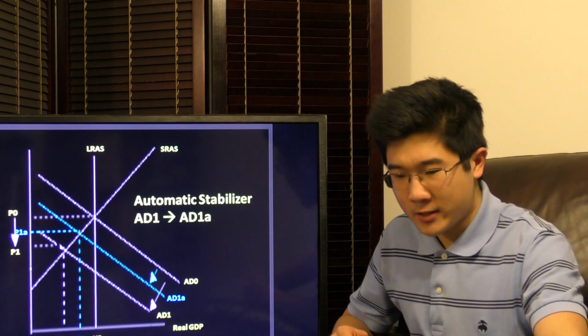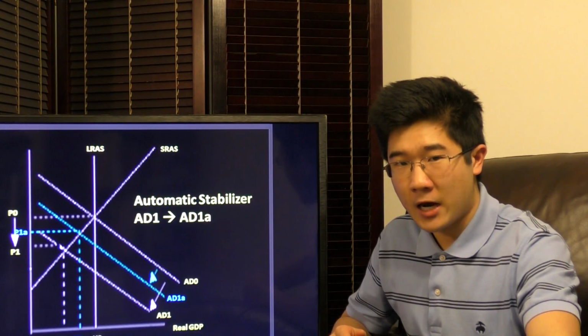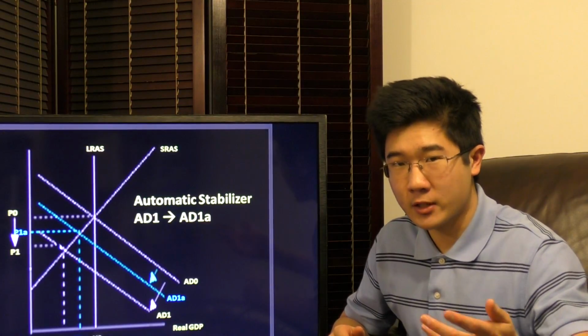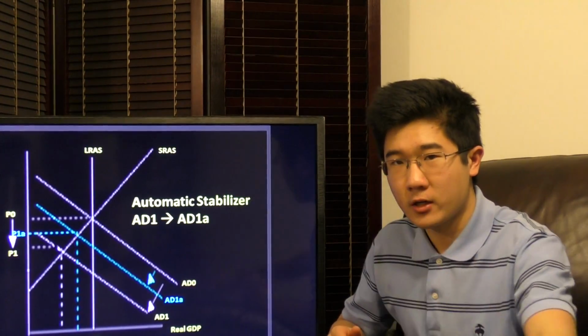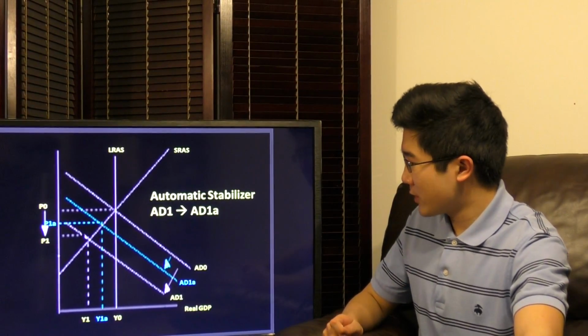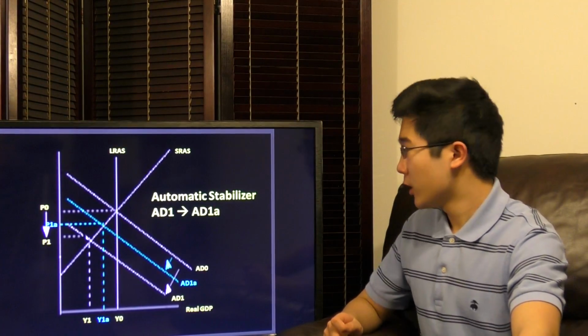So that's basically an automatic stabilizer, without any direct marginal government action, just based off the current structure of government policies. No matter what happens, the government automatically comes in and fixes the economy to a certain extent, but not completely. One example of this is during 2008, the Great Recession.